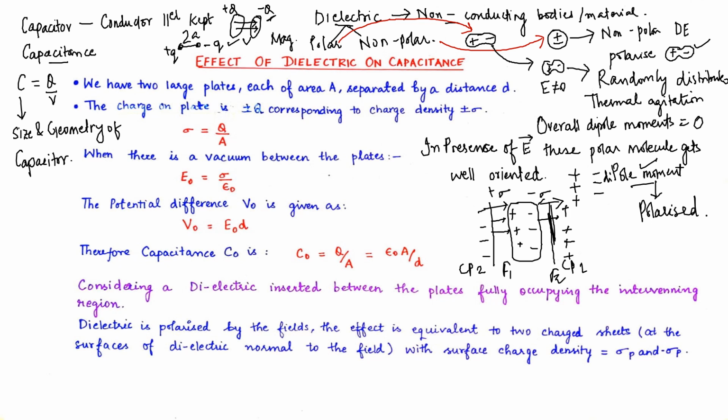Initially we have introduced a field F, and now when we introduce a dielectric, our field is F dash. This F dash is smaller than F. So as the field intensity is reduced, we will see that other properties have also changed, and how these properties are changing is the thing we are going to read in this topic, in the topic of effect of